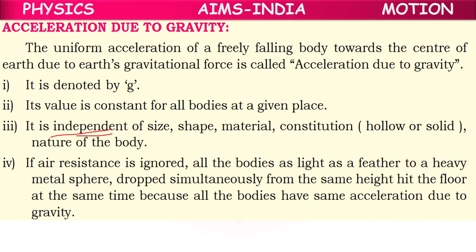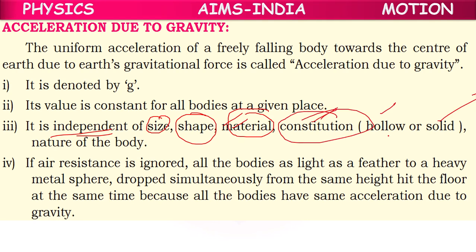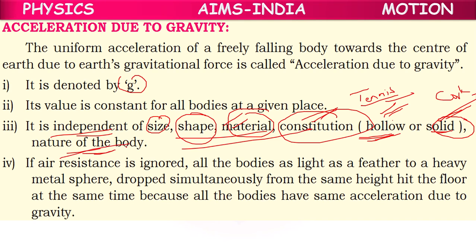So it is independent of the size of the body, shape of the body, material of which the body is made, or constitution, whether it is a hollow body or solid body. Hollow means inside the body there will be nothing, like a tennis ball. In the middle there will be nothing. Solid means it's like a cork ball. Inside also it is filled with material. So hollow material, solid material, or nature of the body, this g value does not depend on any of these.